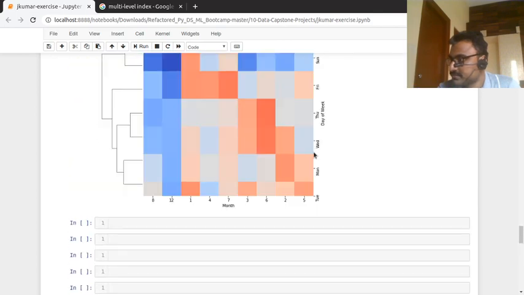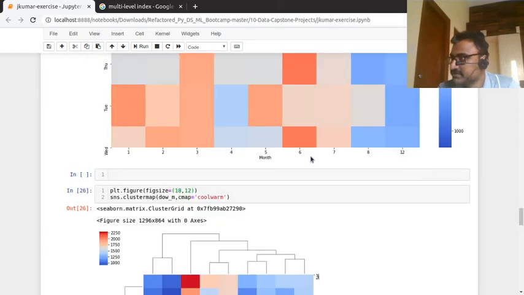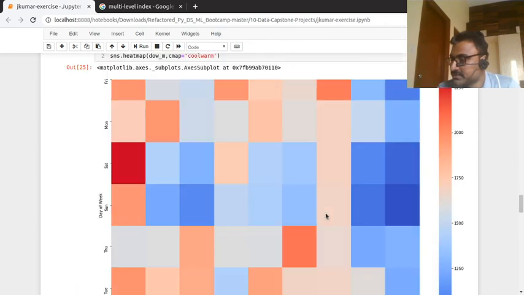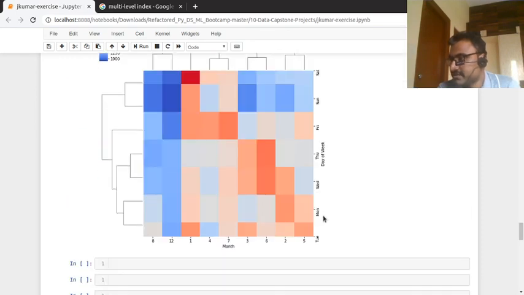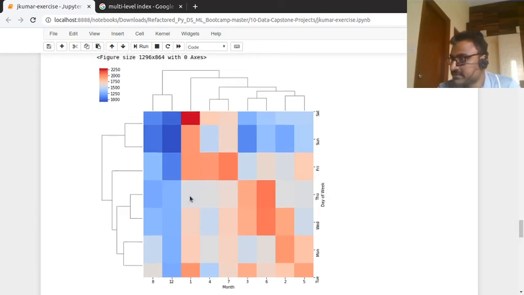Then Wednesday and Thursday. Oh no, this hourly data and monthly data are not matching. The information may be correct, but if we are going to make any decision on a monthly basis, we can take this one.